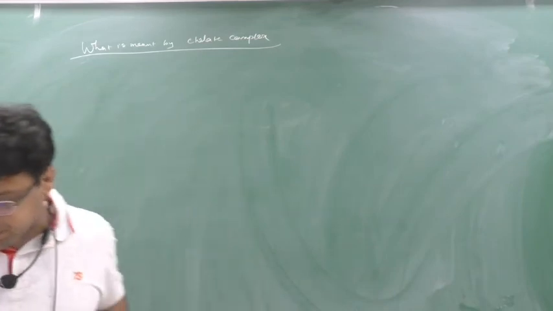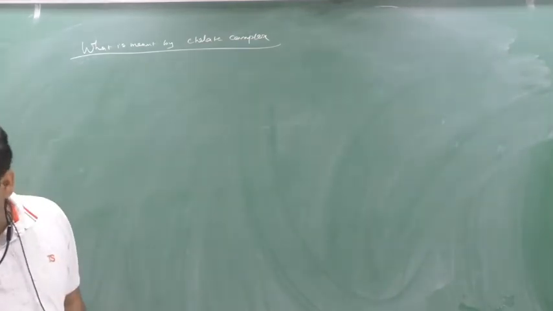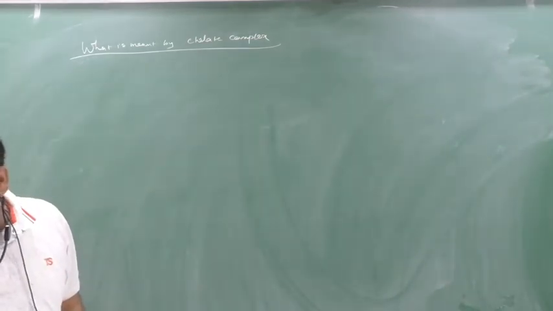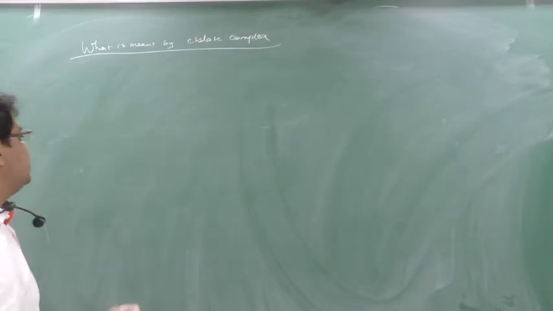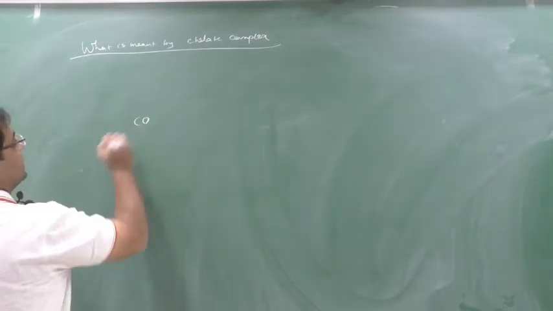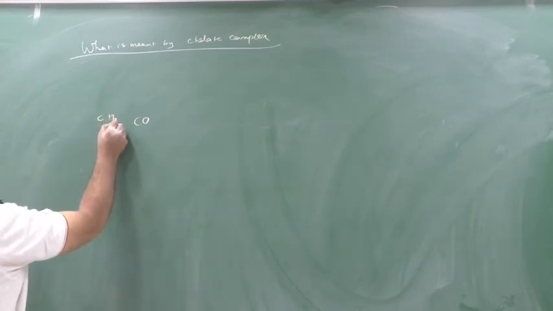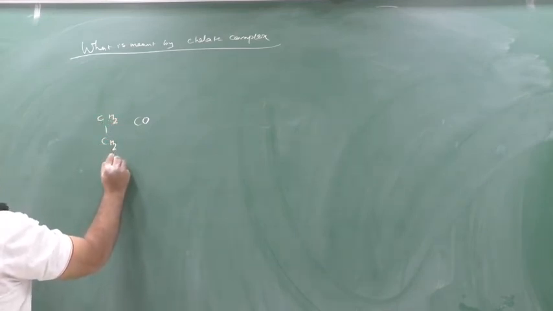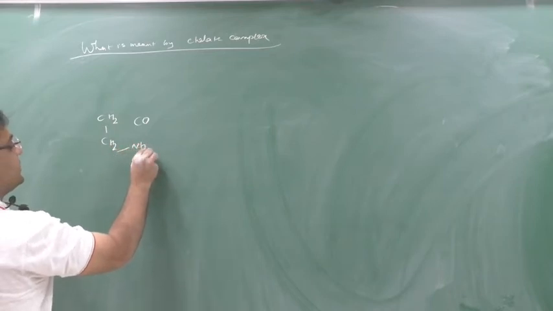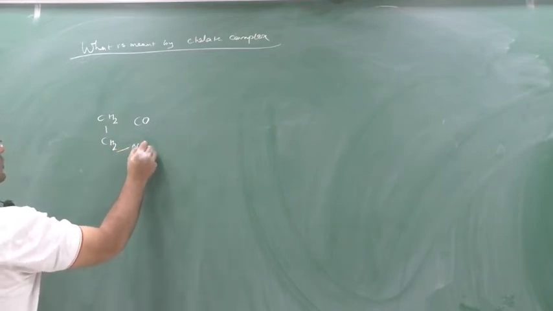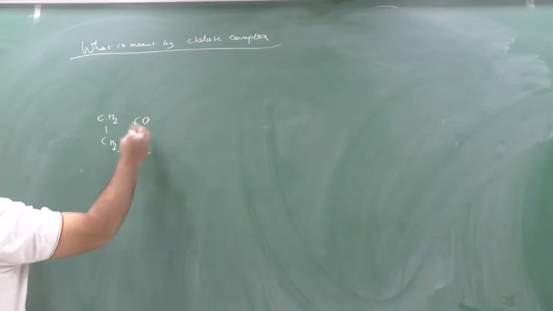For example, if I take EDTA or ethylene diamine, suppose I have cobalt and ethylene diamine. The structure of ethylene diamine is this. Here NH2 will donate its lone pair from here.